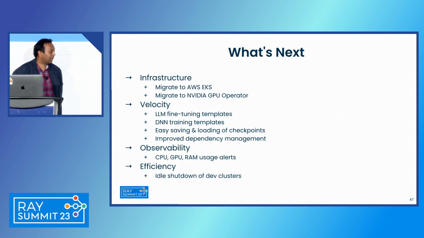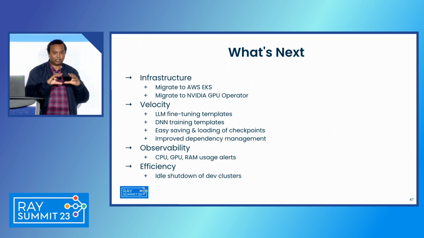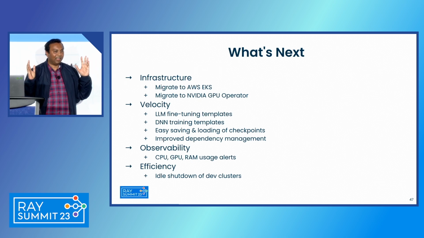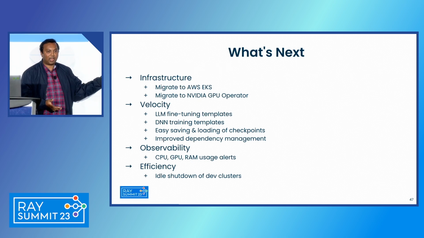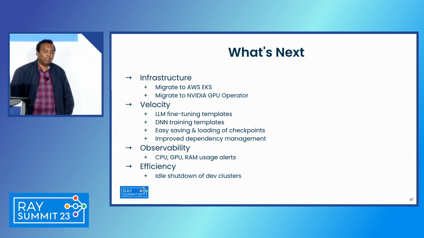And one of the interesting challenges we faced recently was the GPU runs out of memory, and the node dies, and all that the user sees is actor died because node died, and they're like, oh, Ray is not working. And when we dig into the logs, it's like, oh, actually you ran out of memory, or you ran out of disk. So we want to preempt that discussion by proactively sending Slack alerts to the users saying, hey, your cluster is running out of memory or running out of GPU.